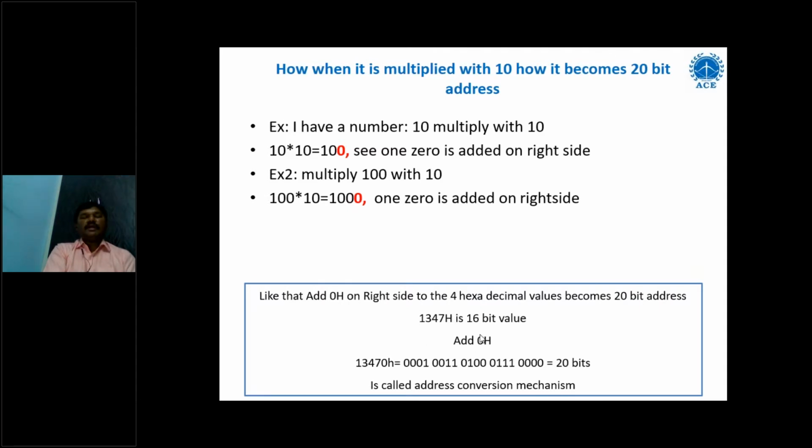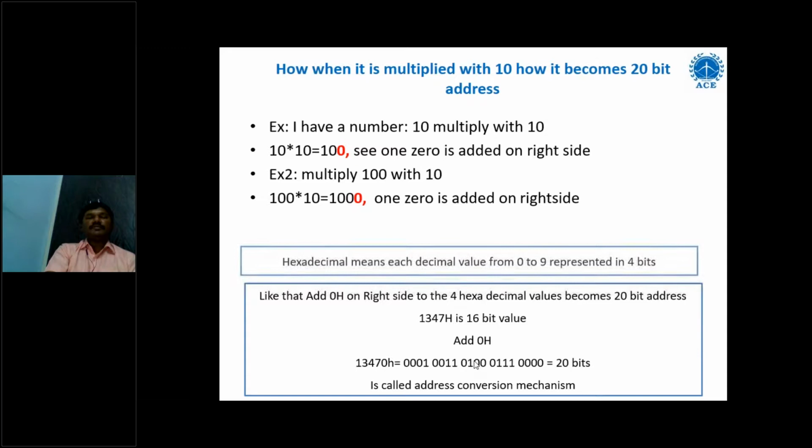if I multiply with 10H, then what happens? It becomes 13470H. So it becomes a 1347H 5-digit address. It is a 16-bit address, but now it is a 20-bit address. Like that, we can convert 16-bit to 20-bit. So that you can see here.